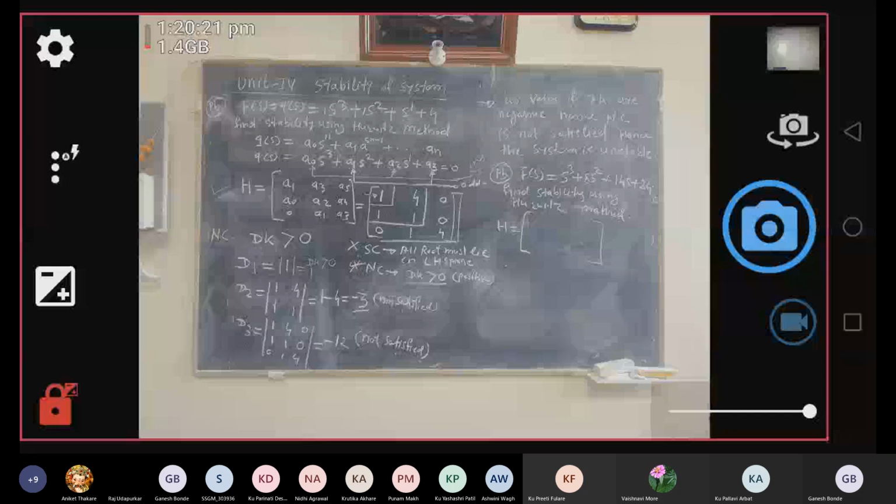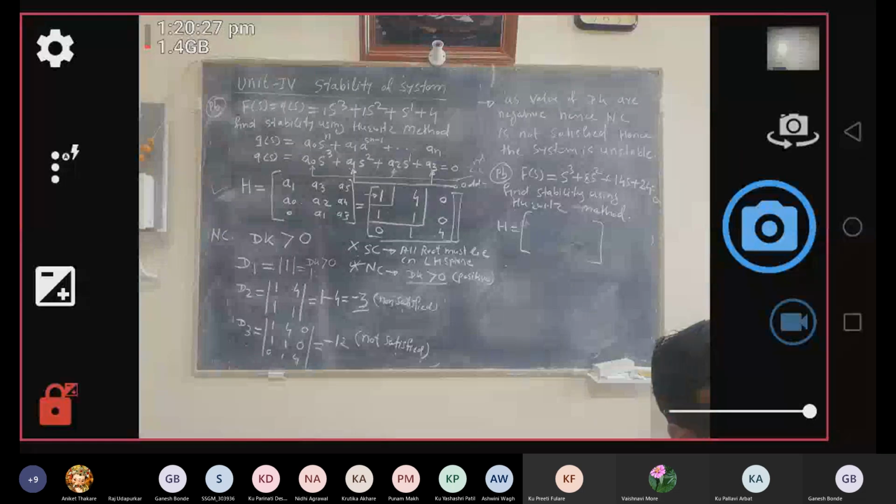Second, how many roots lie on the right hand side of the S plane in case of an unstable condition cannot be judged. And third, if any root lies on the imaginary axis, it is difficult to judge whether your system is marginally stable or not.